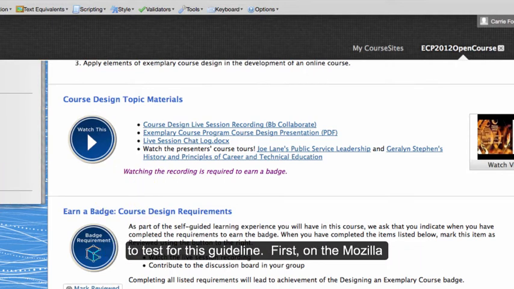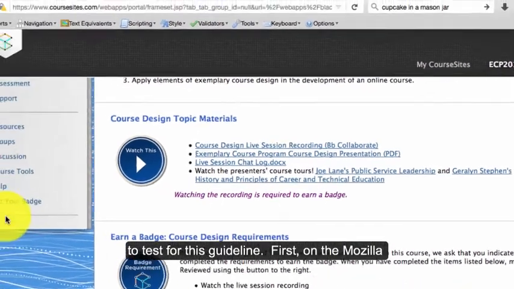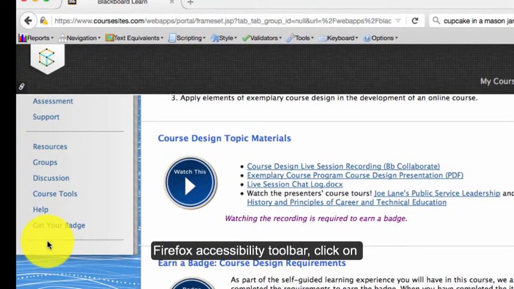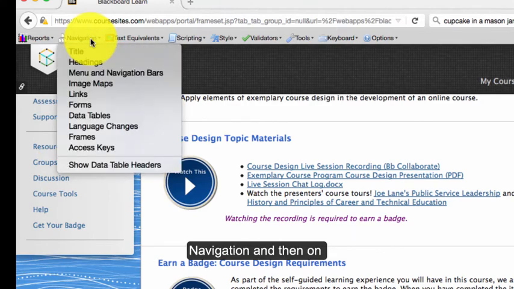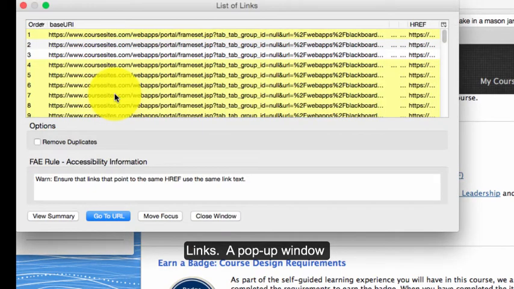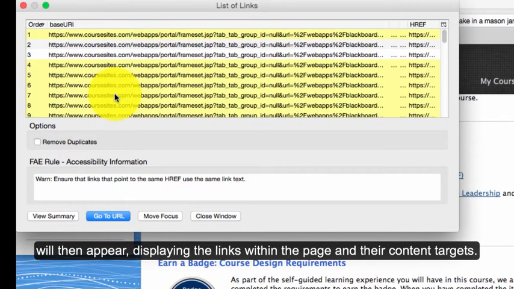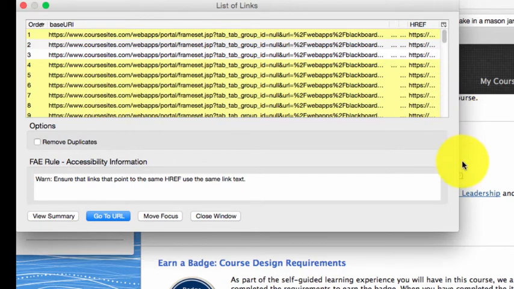Here's how to test for this guideline. First, on the Mozilla Firefox Accessibility Toolbar, click on Navigation and then on Links. A pop-up window will then appear displaying the links within the page and their content targets.